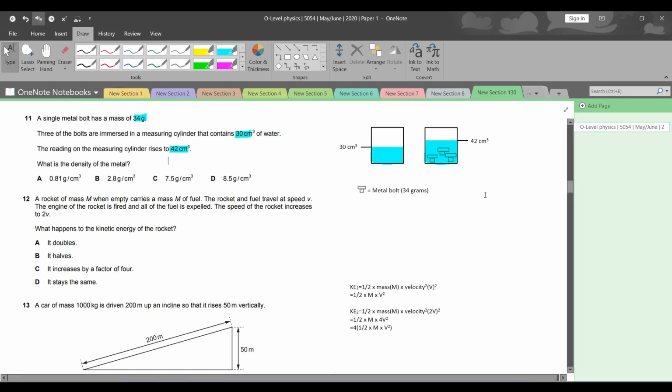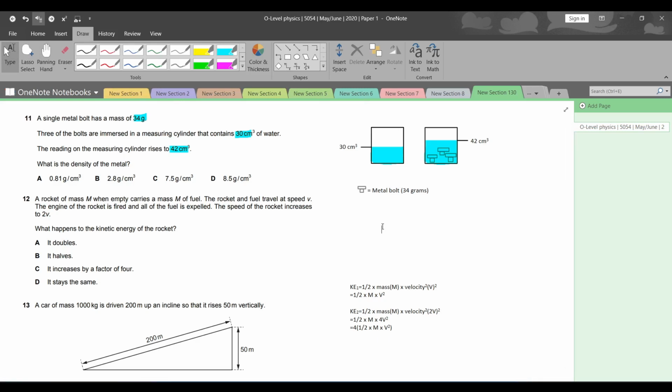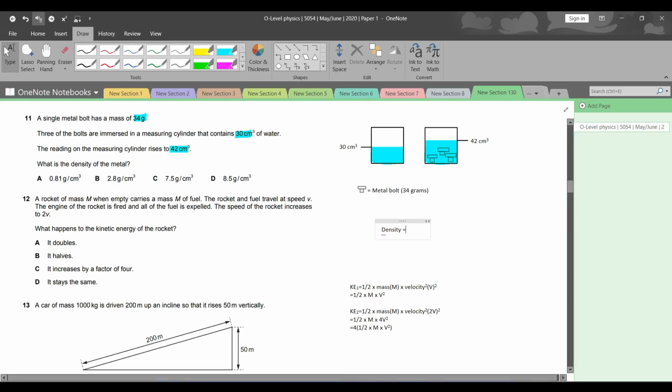So first of all, before me explaining everything that I drew here, आपको पहले आइडेंटिफाई करना है कि what the formula for density is. जो फॉर्मूला हम टिपिकली यूज करते हैं डेंसिटी के लिए, density is equal to mass divided by volume. So what does this tell us? We will need to calculate two values. One will be the mass and the second one will be the volume. ठीक है ना?